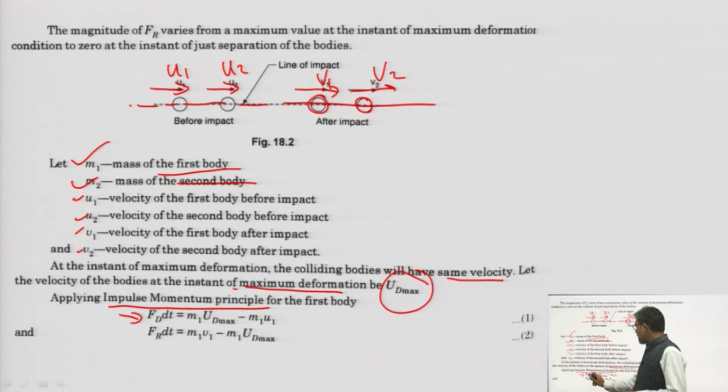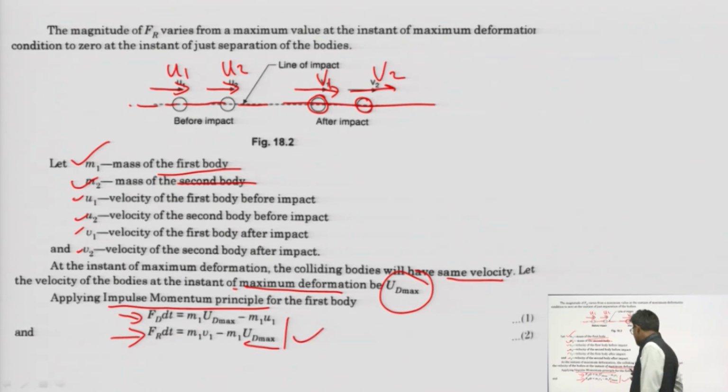So at the time of deformation, the final velocity is ud max and the initial velocity is u1. Therefore, by impulse momentum, Fd dt is m1 ud max minus m1 u1. Similarly, for restitution, the initial velocity will be considered as ud max and the final velocity is v1.